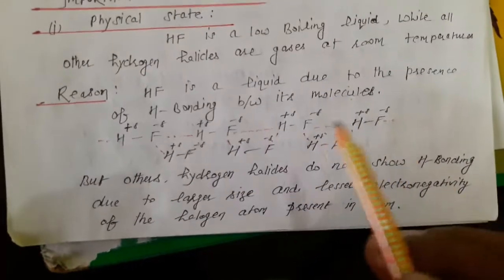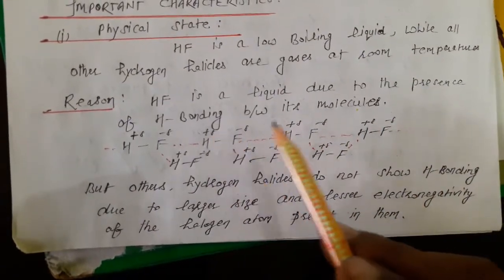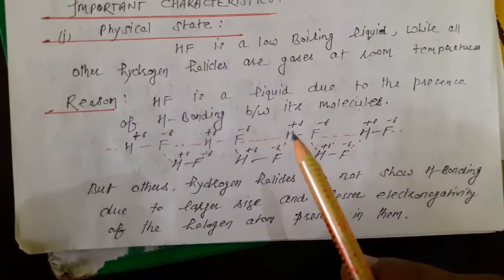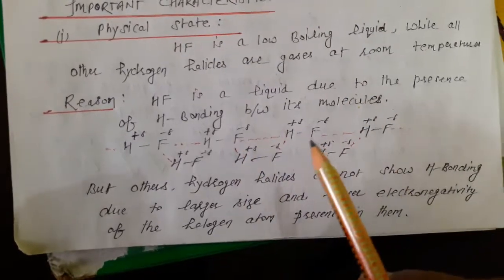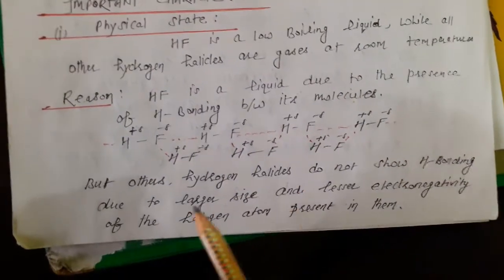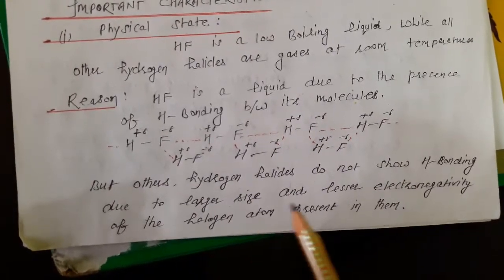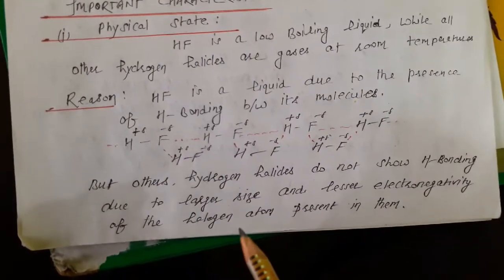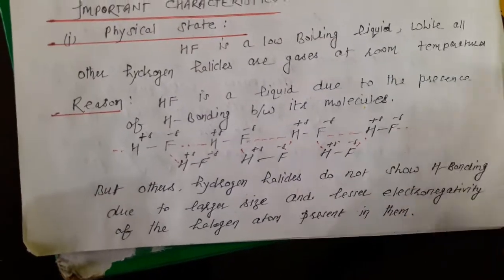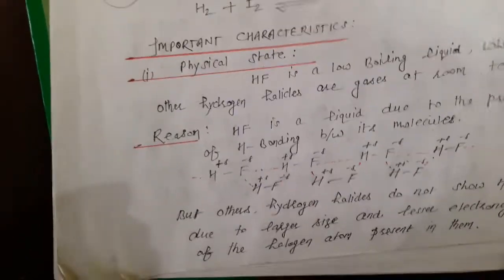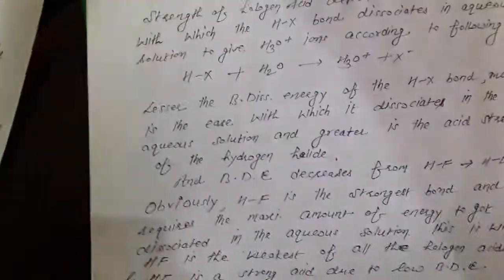The reason is HF is liquid due to the presence of hydrogen bonding between its molecules. So HF molecules show hydrogen bonding. Other hydrogen halides do not show hydrogen bonding due to the large size and lesser electronegativity of the halogen atom present in them. That's why HF exists in the form of liquid due to hydrogen bonding.